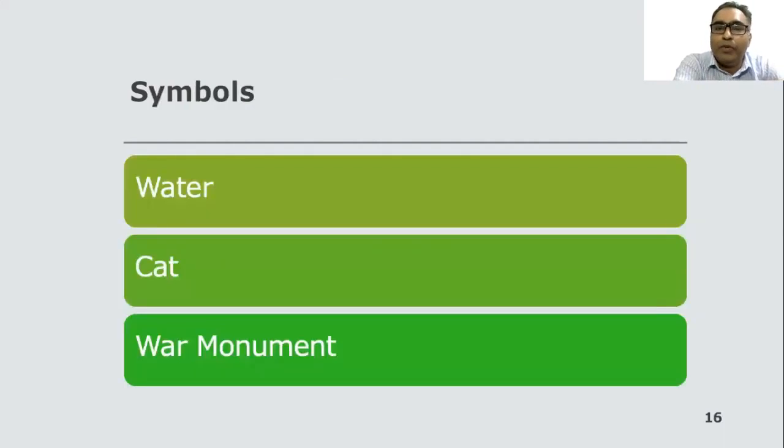We come to the discussion of symbols. So water, cat, war monument, these are the symbols from the text. Now let us see how the symbols have been used in this text and what the symbols represent.